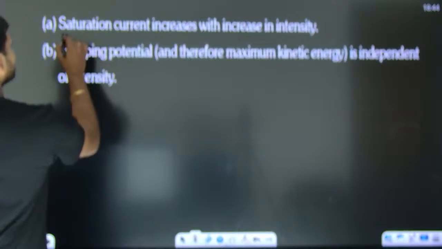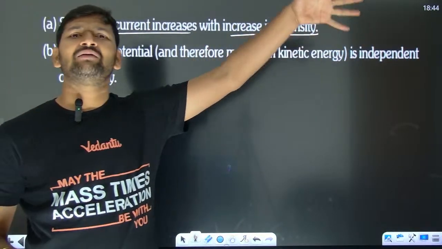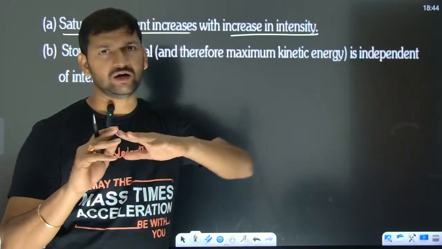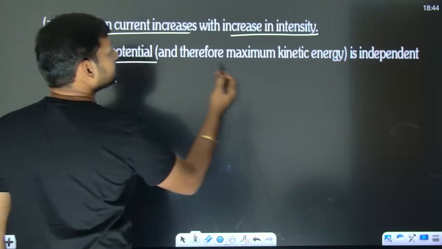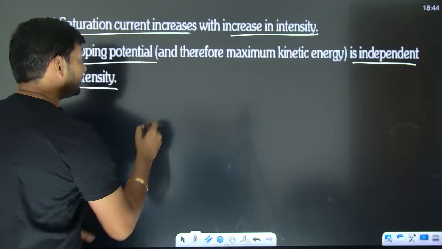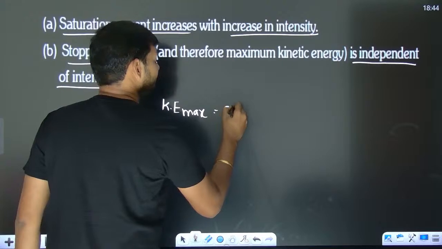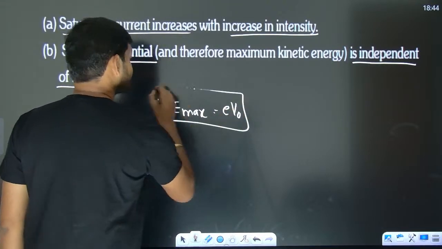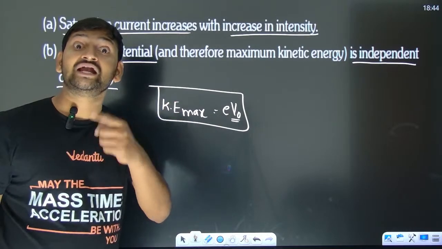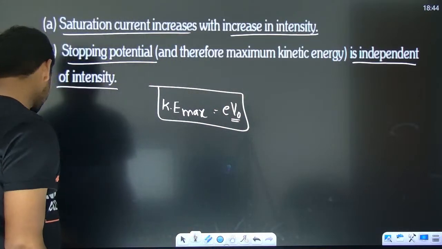What we realize is that the saturation current increases with increase in intensity. Obviously, more number intensity, more electrons are going to get produced, and more electrons give more current. Second thing is that the stopping potential is independent of the intensity. If you talk about the maximum KE, the maximum KE is e times V naught. So if the stopping potential is independent of intensity, the maximum kinetic energy of the electron also is independent of intensity. A very important thing.